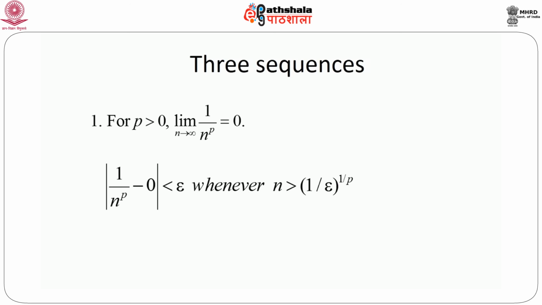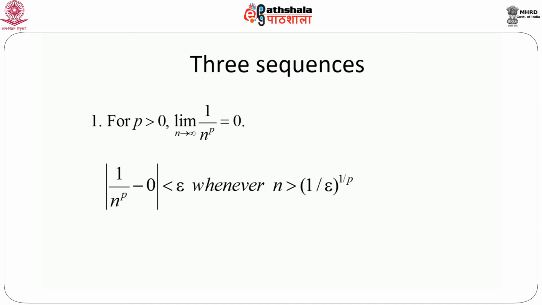So whenever n is greater than (1 by epsilon) whole to the power 1 by p, we will always have the modulus of 1 by n to the power p minus 0 less than epsilon, and hence we can immediately write that the limit of 1 by n to the power p equals 0 as n goes to infinity.